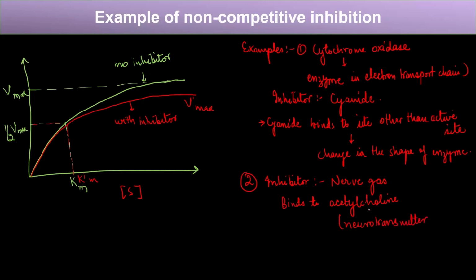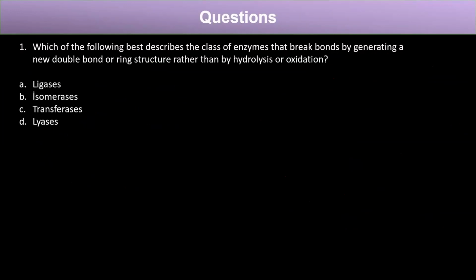Neurotransmitter. So the nerve gas is the inhibitor for acetylcholine. Similarly, the inhibitor for cytochrome oxidase is cyanide. So these are the two examples of non-competitive inhibition. That means that they bind to a site other than the active site. So this is all about enzymes and enzyme inhibition. Now, before moving forward, we'll solve a few questions about it. Then we will study carbohydrates.